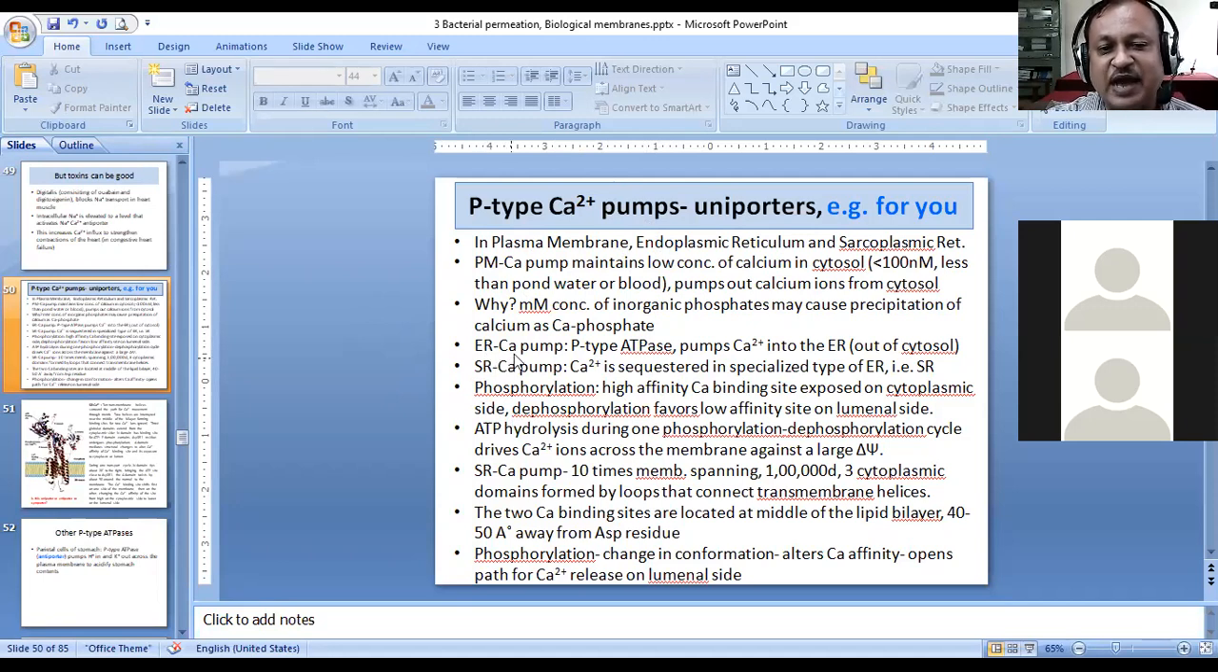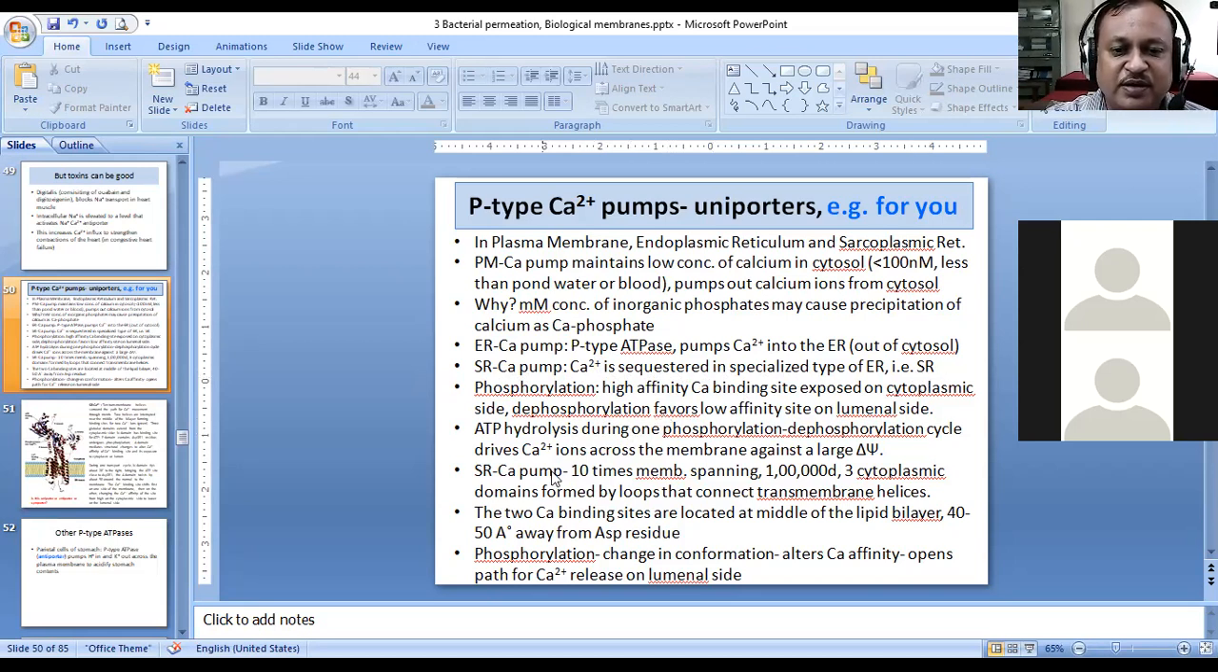Then there is another kind of calcium pump which is present in the endoplasmic reticulum, called the ER calcium pump. Here the function of the ATPase or the calcium pump is to pump calcium ions into the endoplasmic reticulum. So the calcium present inside the cytoplasm is going into the endoplasmic reticulum. There is another pump called the sarcoplasmic reticulum calcium pump, and this transporter causes the movement of calcium ions from the cytoplasm into the sarcoplasmic reticulum.